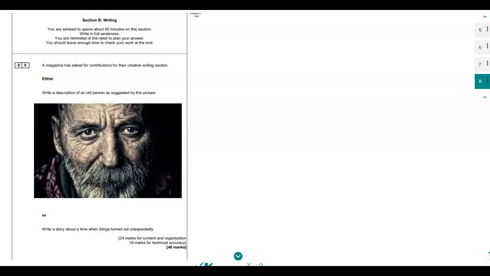What we're going to do here is plan 2 different answers, because there are 2 options, so I'm going to plan both of them. Either write a description of an old person suggested by this picture. We've got this picture of this older gentleman here. Or write a story about a time when things turned out unexpectedly. Let's go with the first one here.